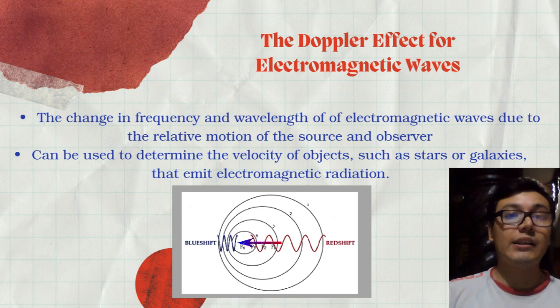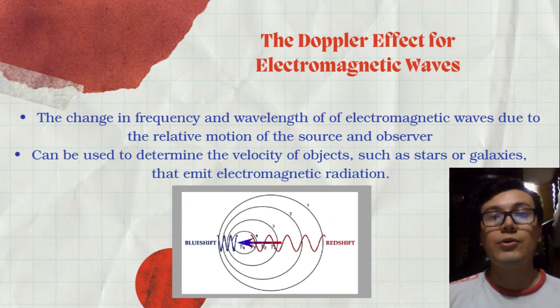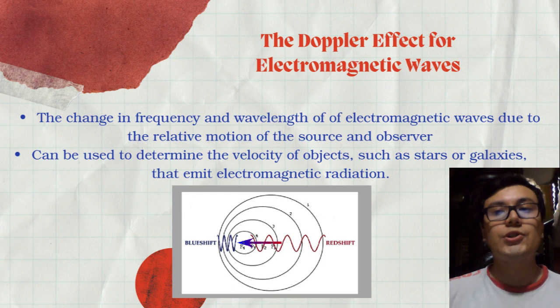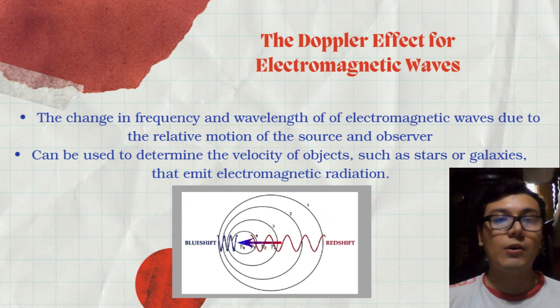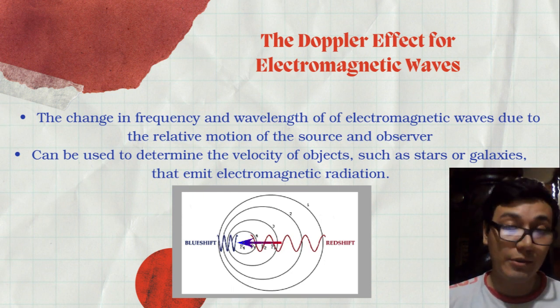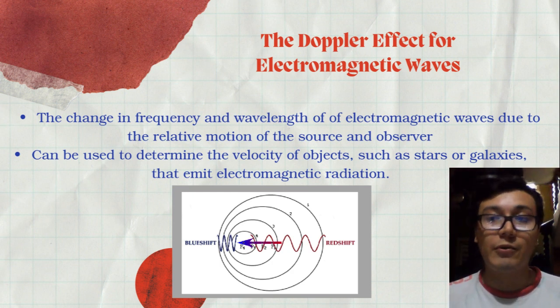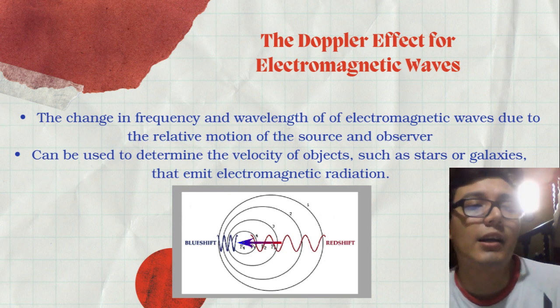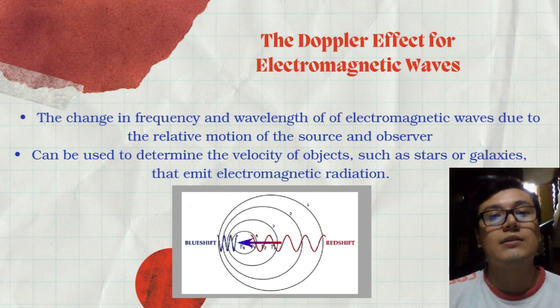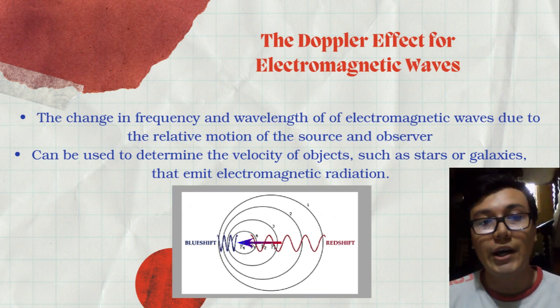The Doppler effect is a phenomenon that occurs when there is a relative motion between a source of waves and an observer. This effect applies to all types of waves, including electromagnetic waves such as light and radio waves.